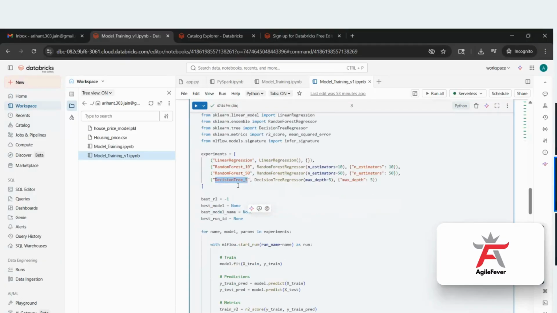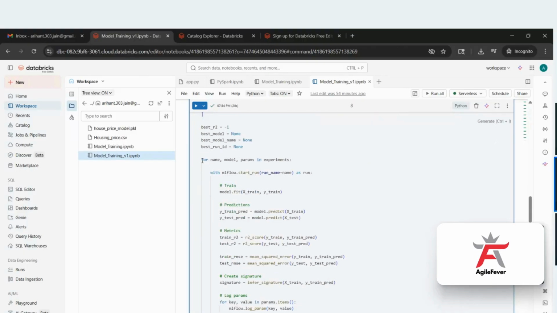Now we are initializing some variables. Best R square: as of now we are saying that the best R square value is -1, meaning the worst one. Then best model is None. So we are creating variables, with one being the best R square value, which is -1. Whichever will be the best model out of these four, that will get stored into these variables.